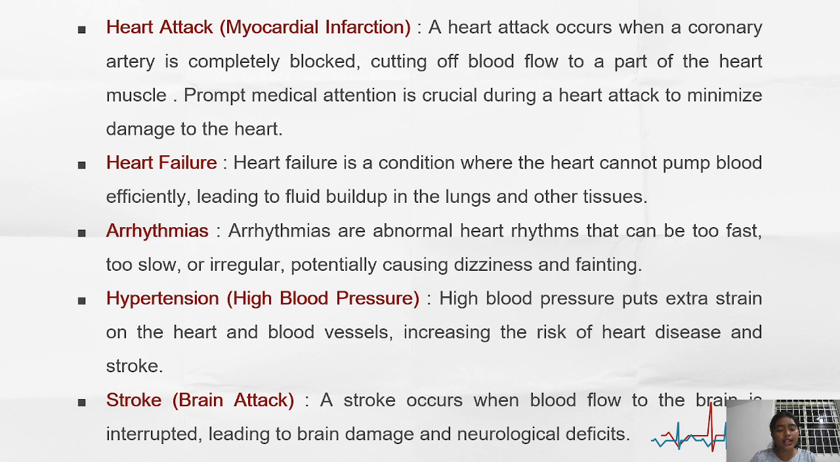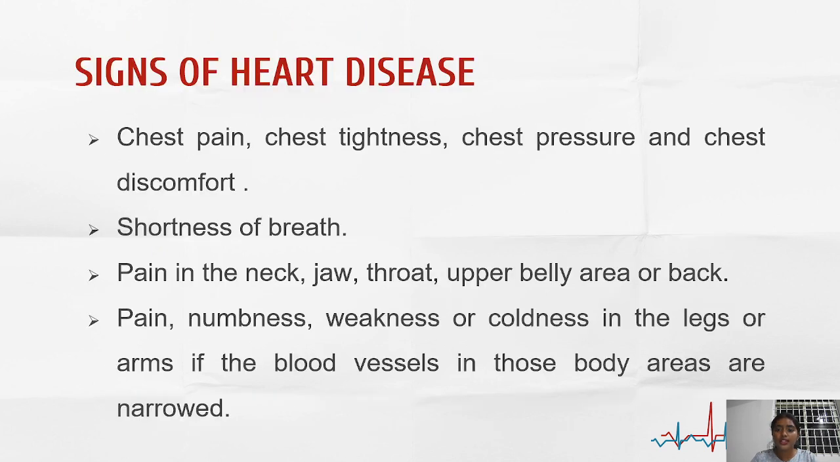Hypertension, that is high blood pressure. High blood pressure puts extra strain on the heart and blood vessels, increasing the risk of heart disease and stroke. Stroke, that is nothing but the brain. A stroke occurs when the blood flow to the brain is interrupted, leading to brain damage or neurological defects.